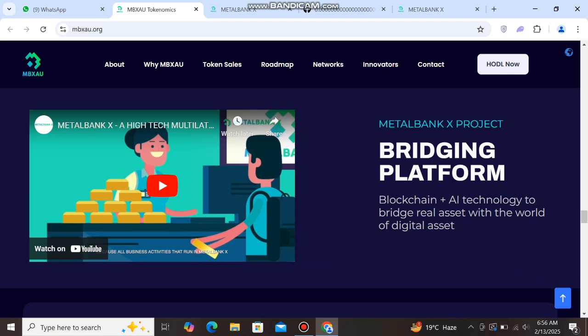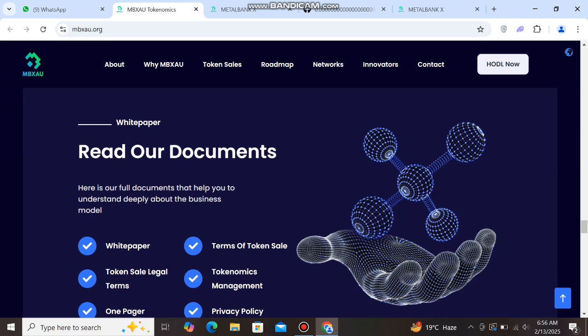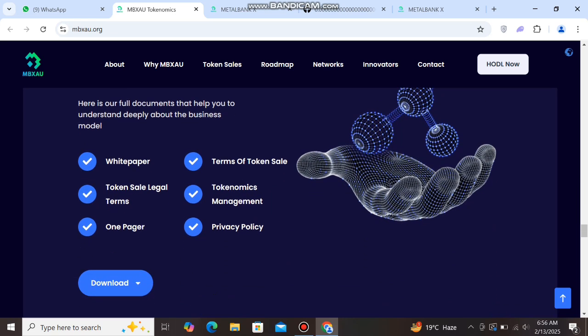Metal Bank X project, bridging platform, blockchain plus AI technology to bridge real asset with the world of digital asset. And next guys, you can scroll down and see this white paper, read our documents. Here is our full document that helps you to understand deeply about the business model. You can check your white paper, token sale, legal terms, one pager, privacy policy, tokenomics management, terms of token sale.